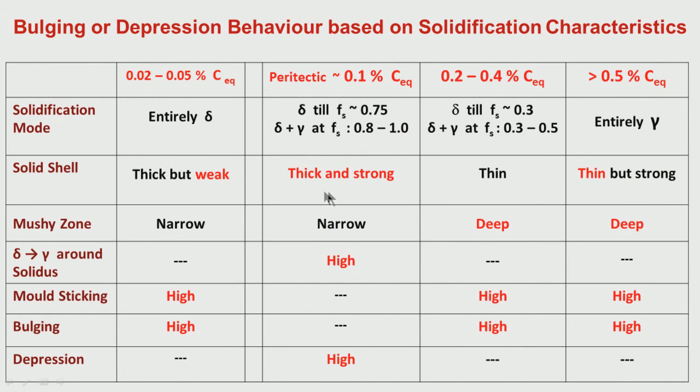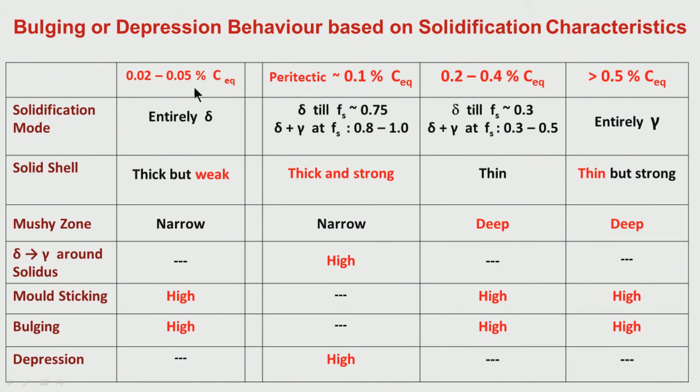Therefore, towards the end of the solidification the solid shell is very thick and strong. So, it can withstand sticking and bulging, and that is why the sticking and bulging tendency is not there at all, but it has the other type of solidification characteristics. That means it will have depression because of high shrinkage. Shrinkage strain is quite high because this delta to gamma is taking place entirely in this brittle temperature region.